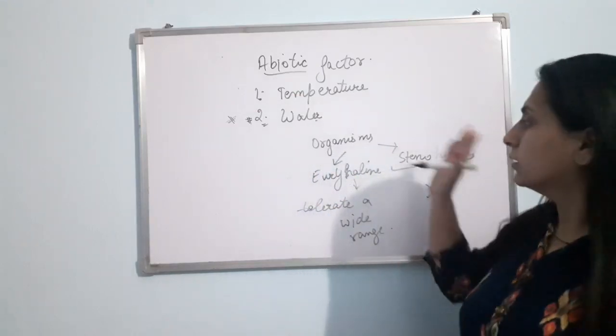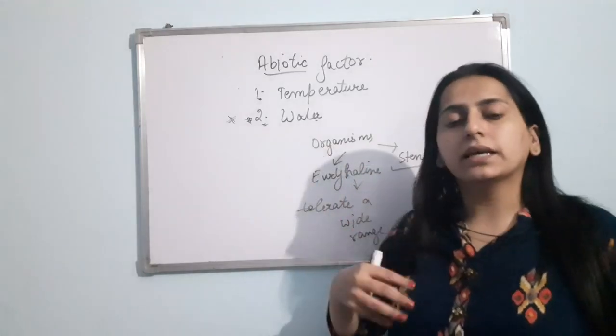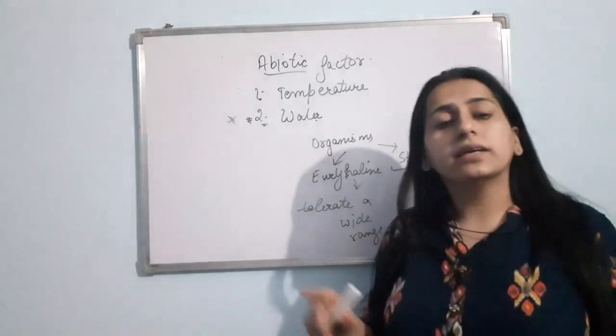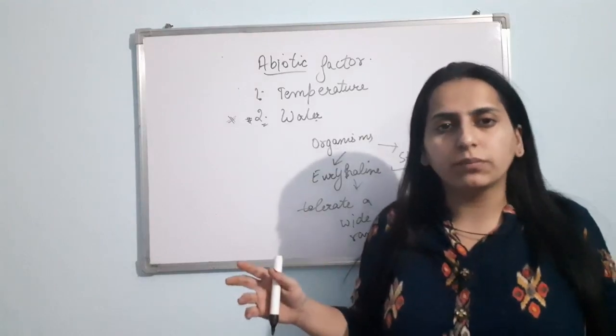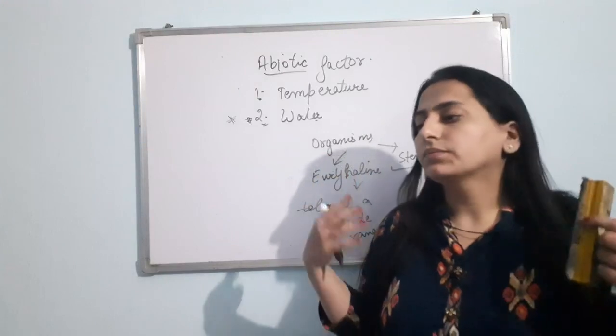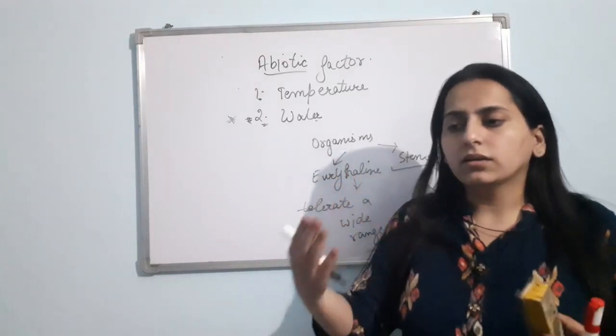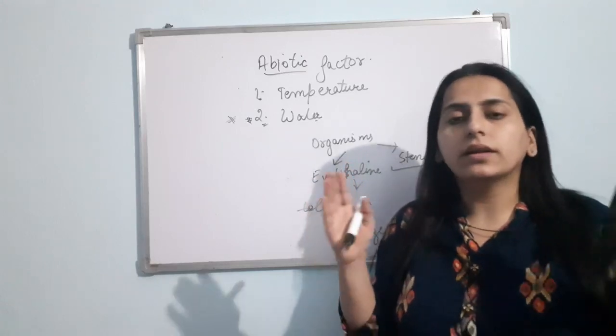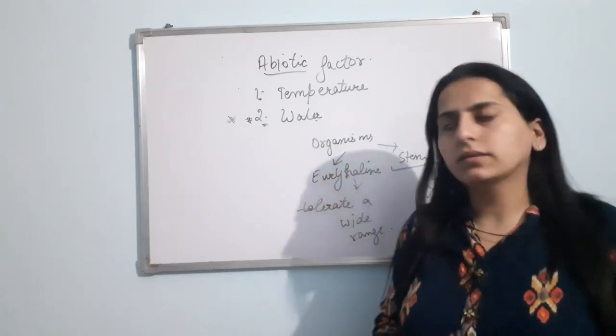Am I clear? Euryhaline organisms can tolerate a wide range of salinity. Stenohaline organisms cannot tolerate a wide range. They show a response towards a narrow range of salinity. Clear?